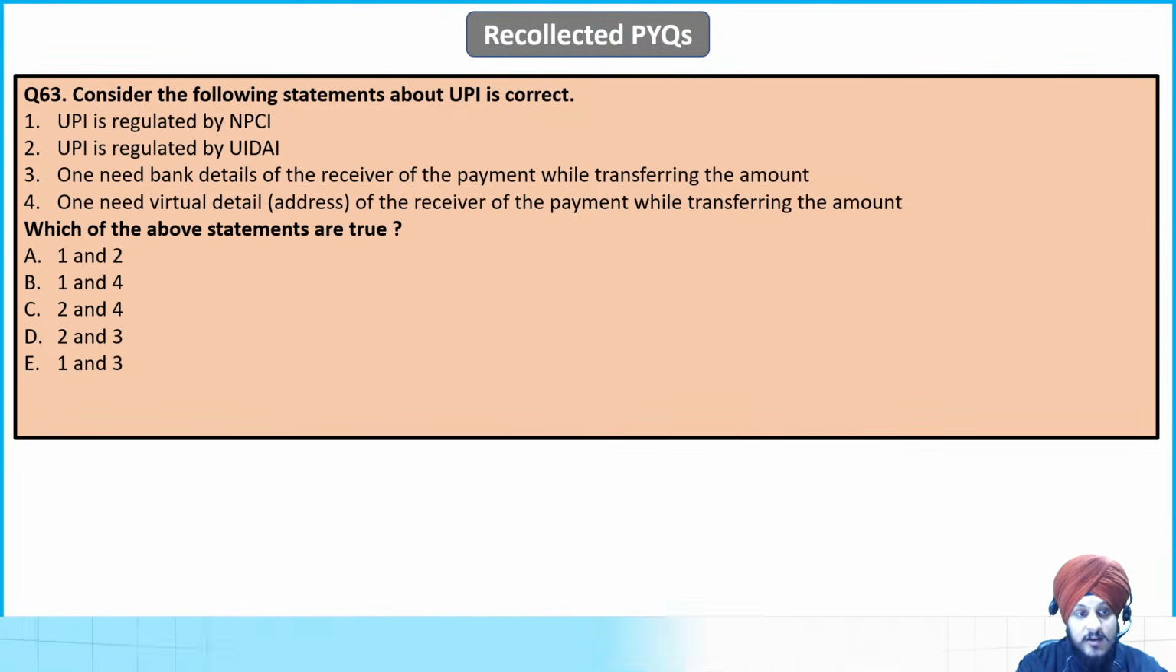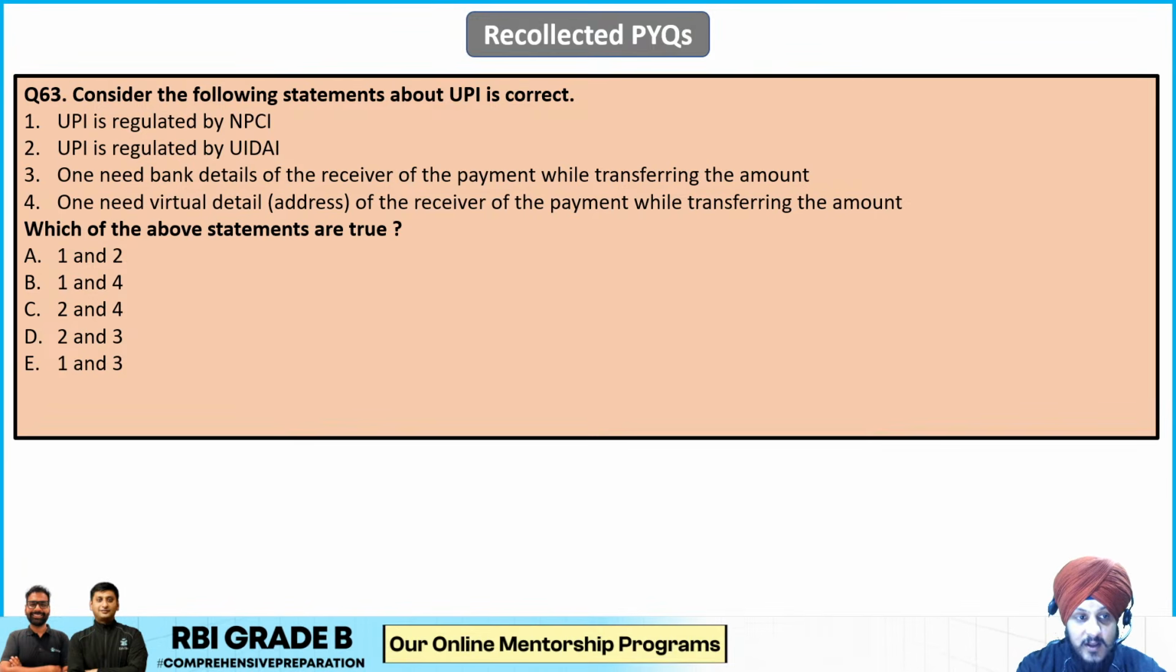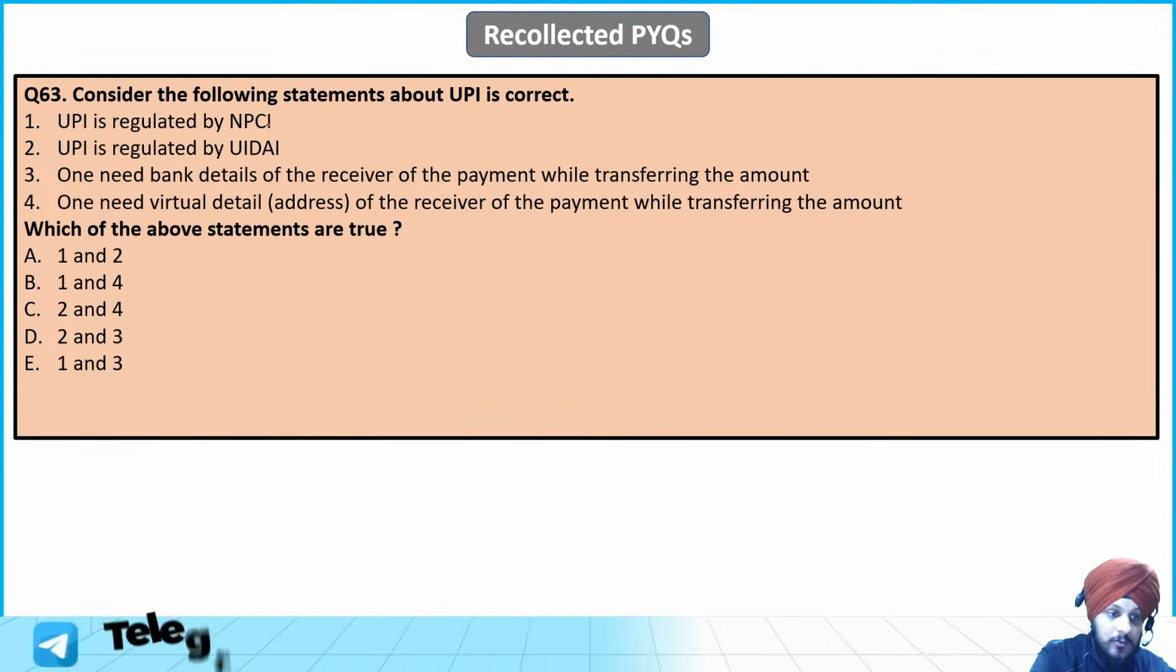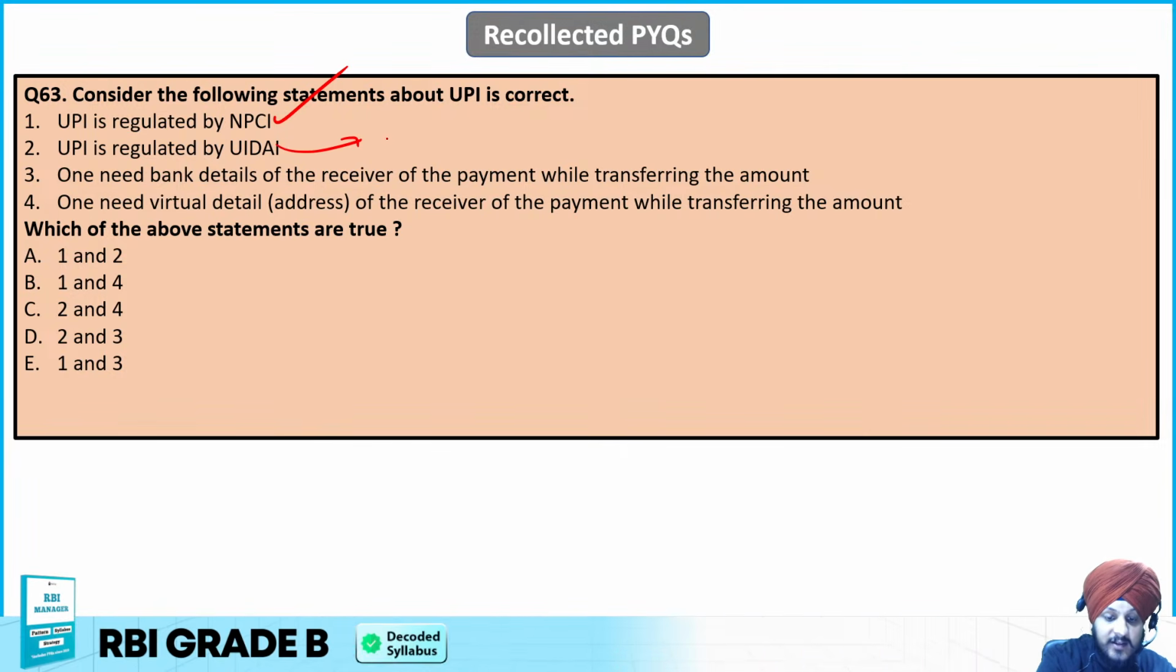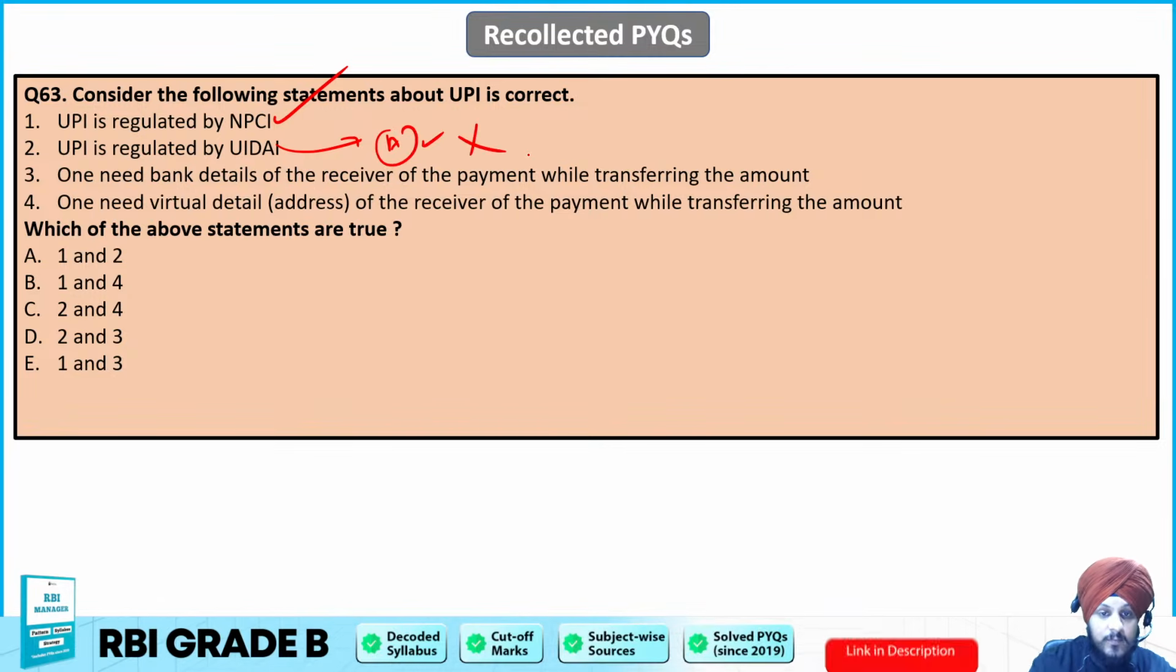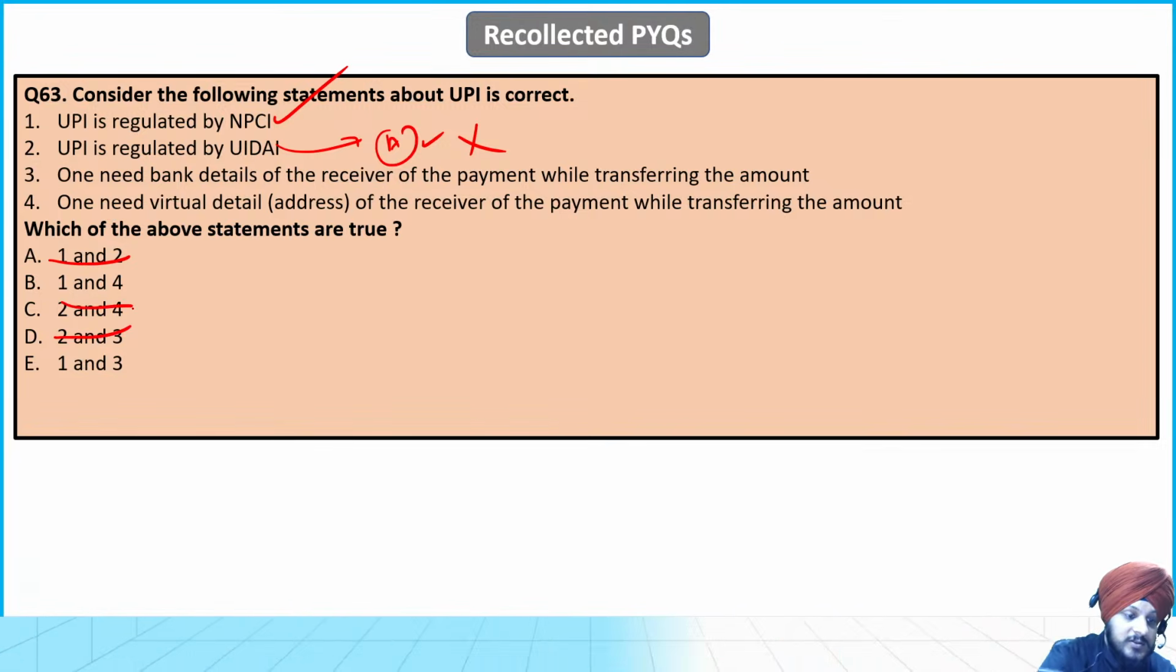Question number 63. Consider the following statements about UPI. UPI is regulated by NPCI. This is true. UPI is regulated by UIDAI. No, this is not true, right? UIDAI manages the Aadhaar related functions and not the UPI. So this is not true. You can easily eliminate these options.